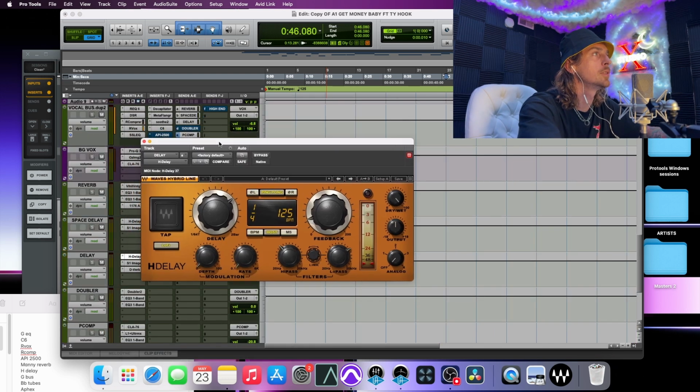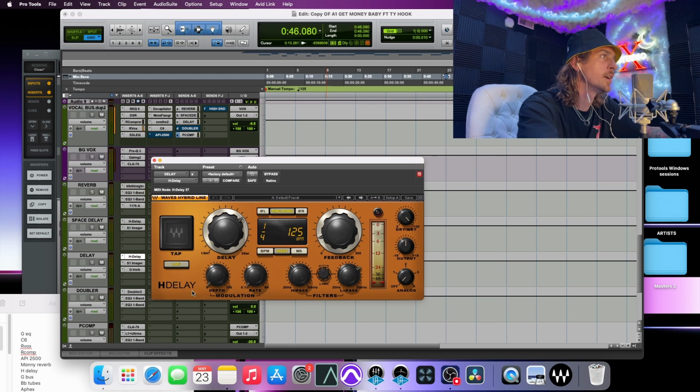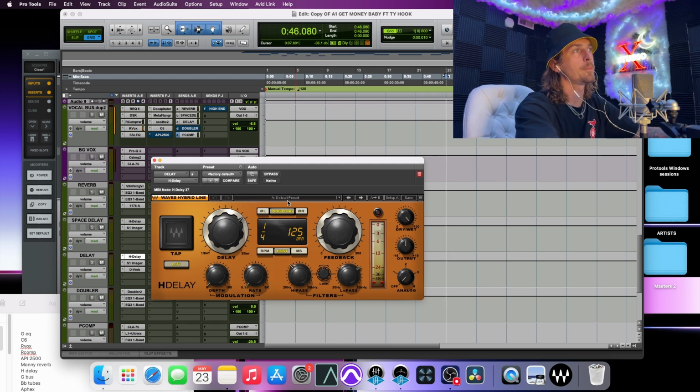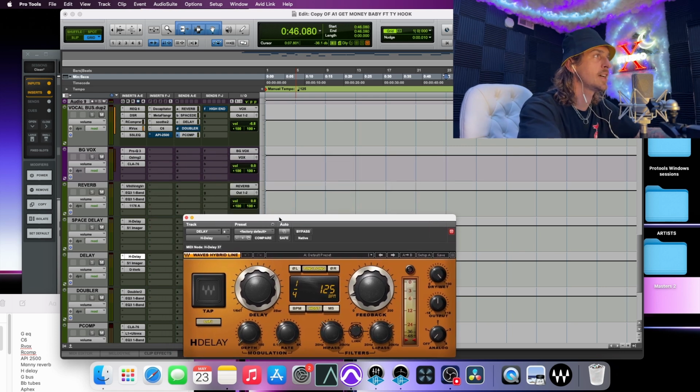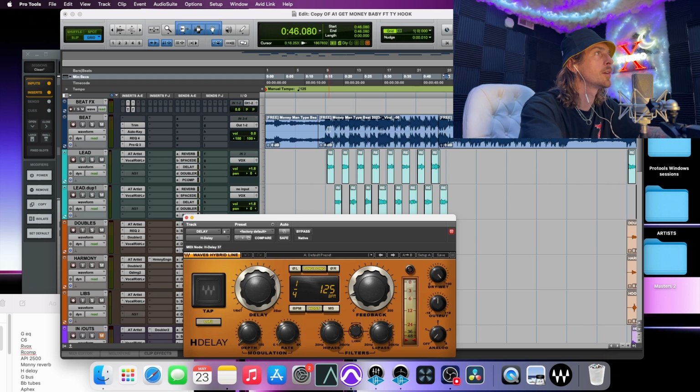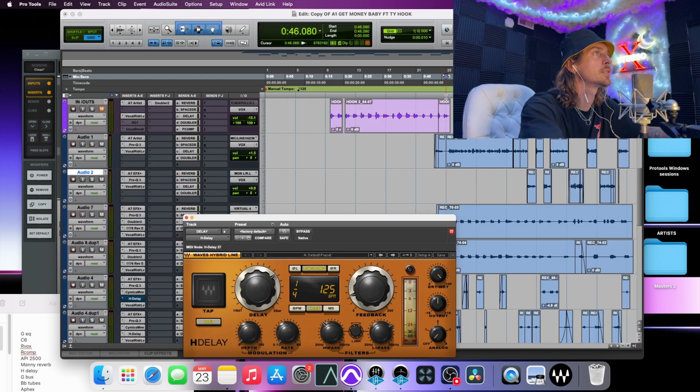I absolutely love the H delay. And on this song, I just got it set up as a quarter note, a lower feedback. I got some high pass and low pass, and I do have the lo-fi and the ping pong engaged. And then it's easy. You just connect it to the host down here, and it'll basically time everything up perfectly. But let me go ahead and I'll just solo this real quick.